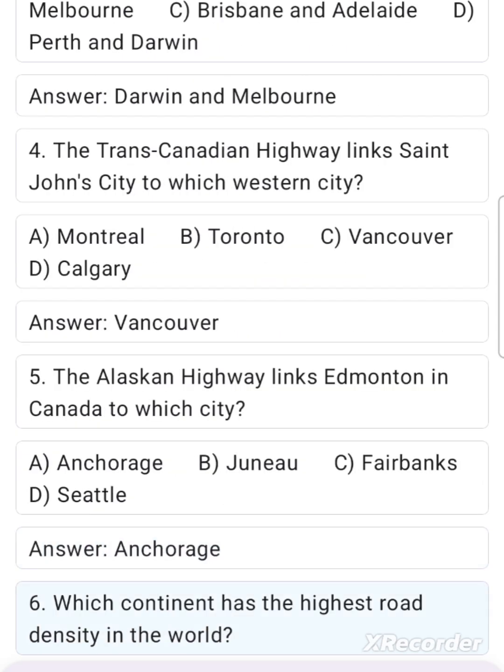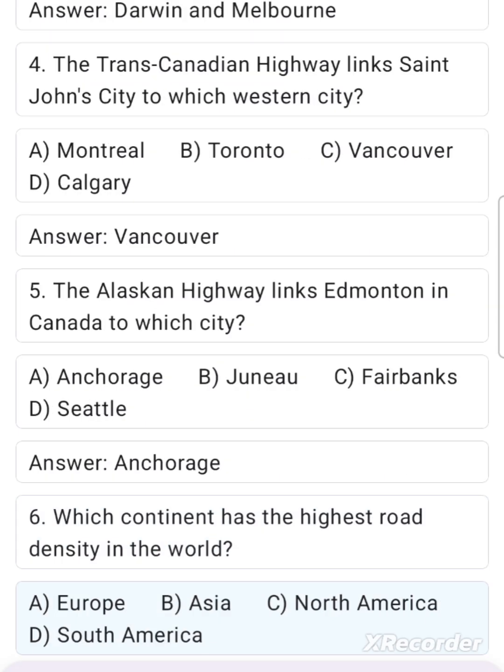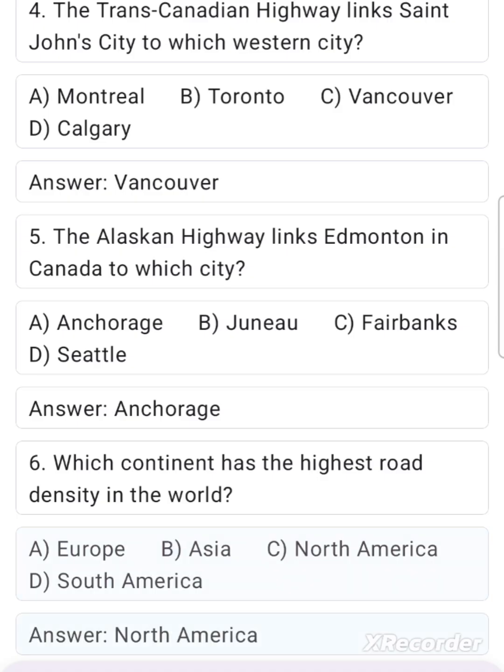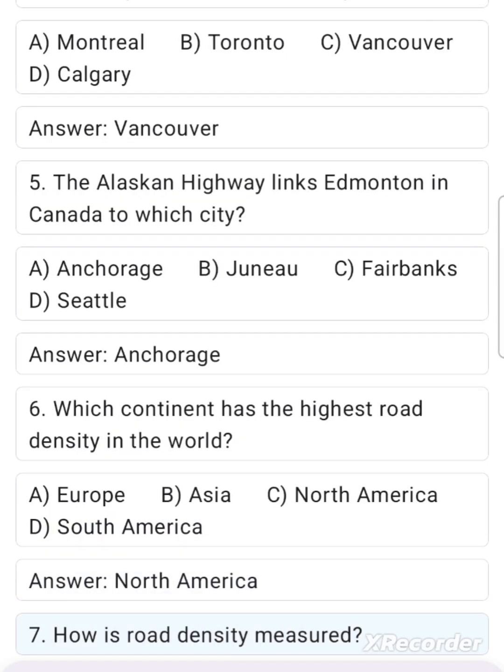6. Which continent has the highest road density in the world? A. Europe. B. Asia. C. North America. D. South America. Answer. North America.